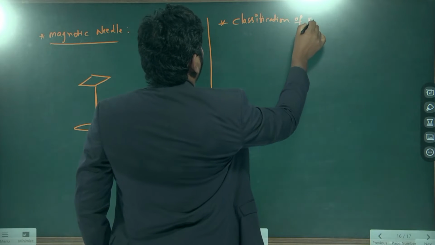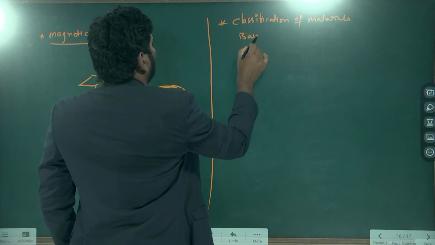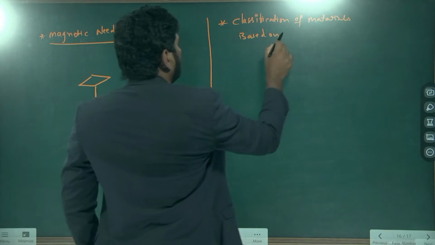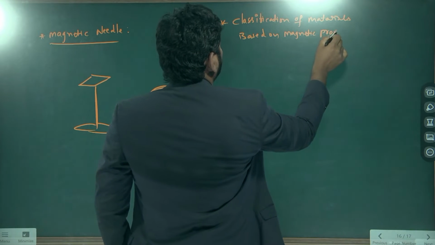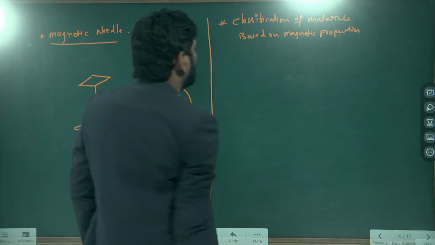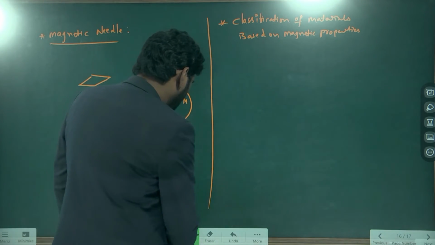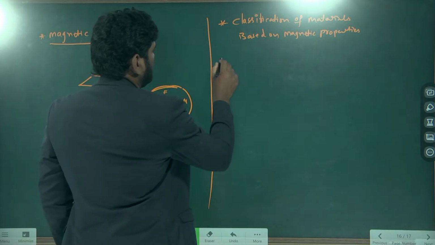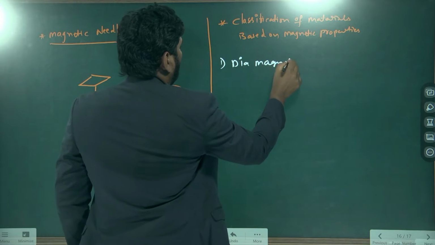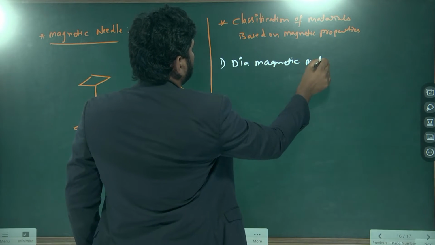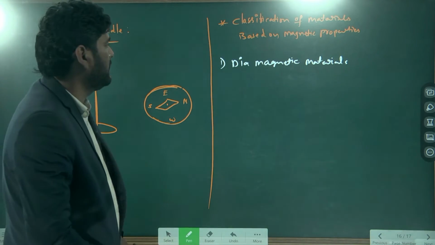Classification of materials based on the magnetic property. So the very first one is diamagnetic material. What is meant by diamagnetic material?